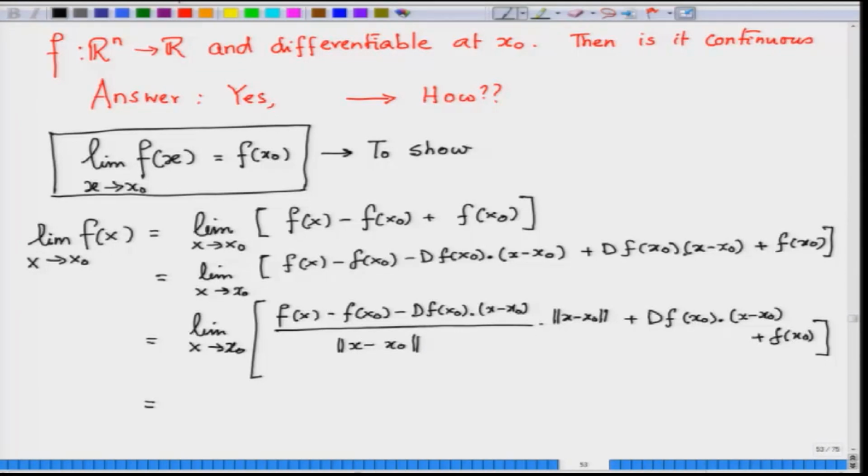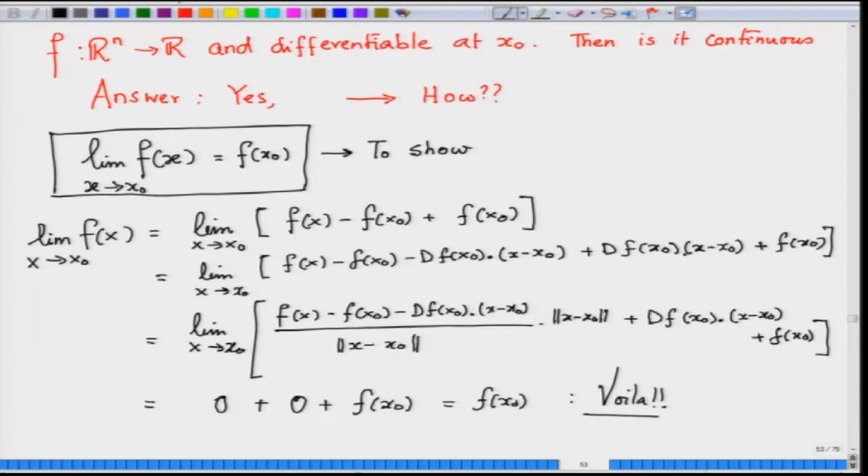So, this whole product is 0 plus, as x goes to x naught, this will become 0, because the inner product itself is a continuous function of x. It is actually a linear function if you look at it very carefully. So, this will go to 0 and what we are left with is this constant f of x naught. So, this is f of x naught and voila, we are through. As the French would say, voila, we are done.